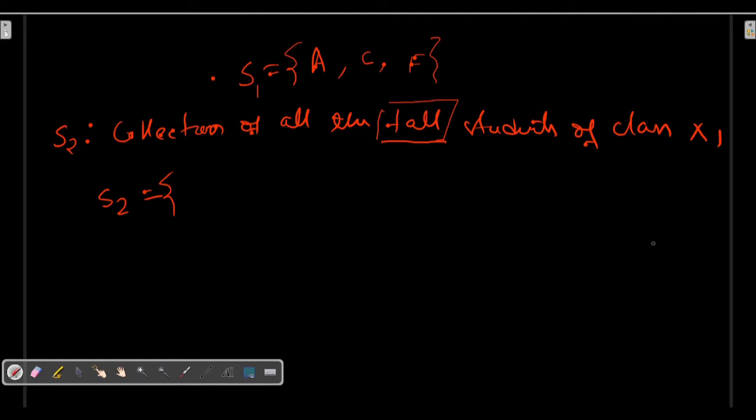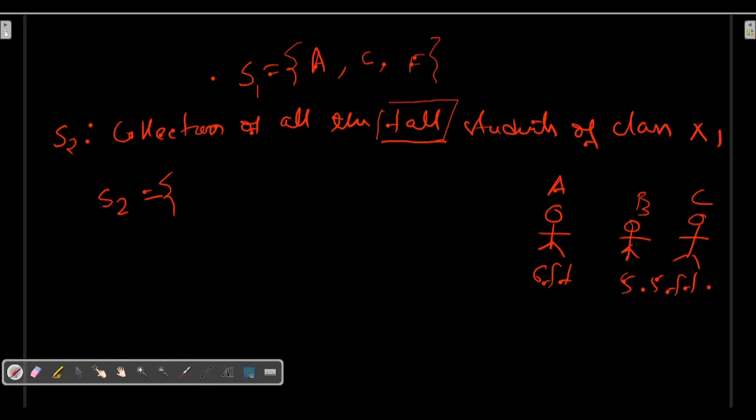So suppose consider two students. Okay, let me just say I am having two students. Suppose this is A, another one is B. Now suppose his height is 6 feet, his height is 5.5 feet. Okay, also I'll consider another student, so his name is, suppose C. Suppose his height is 5.3 feet. Clear? Now if I consider these three elements, then you can see in this collection, 6 feet, the student A is actually the tallest among these three.